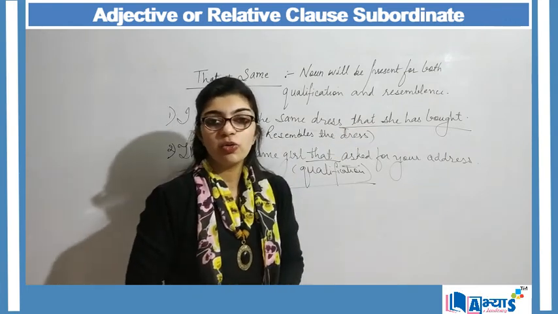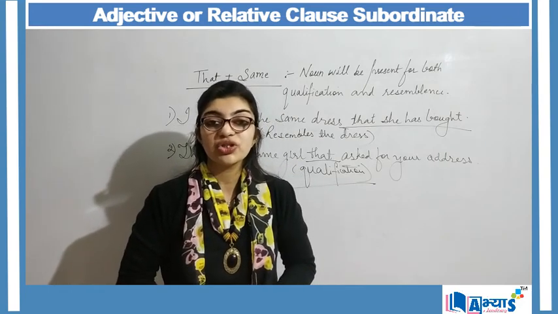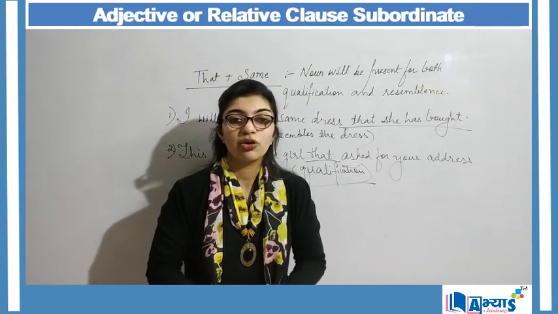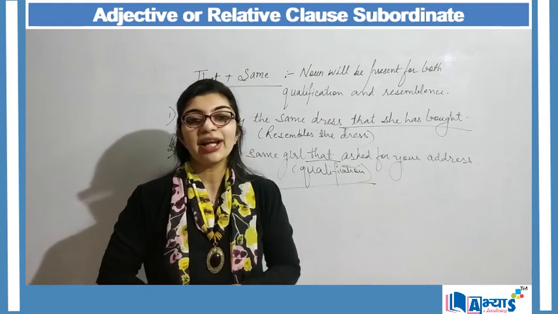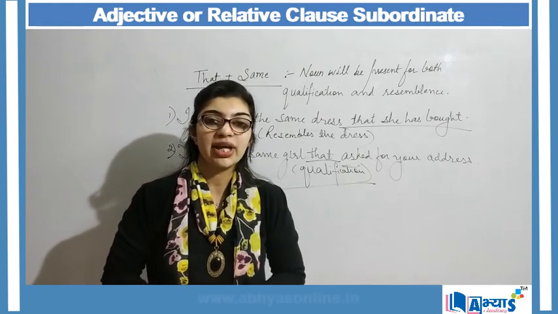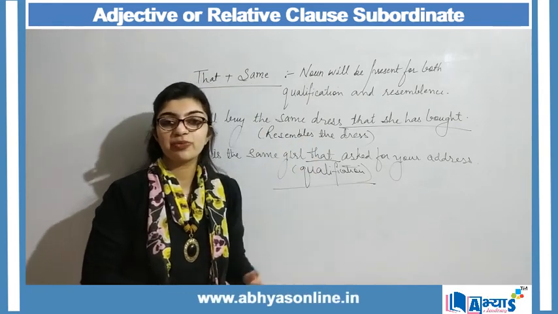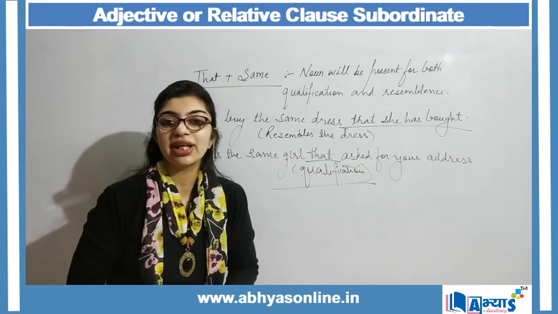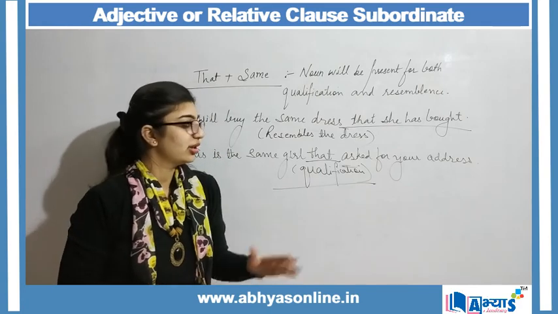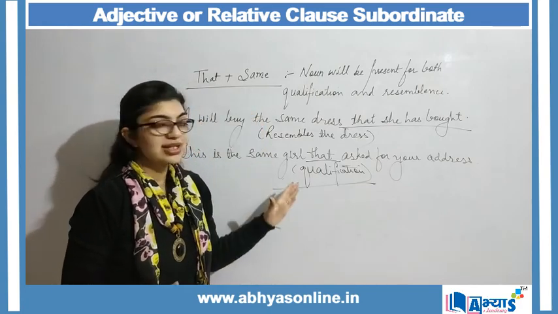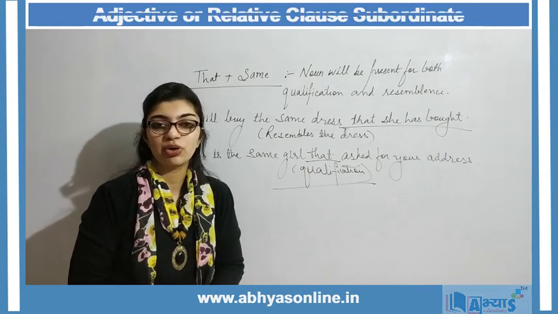So in this video we have talked about clause and then we have discussed the type of clause which is adjective clause. The clause which acts as an adjective is referred to as an adjective clause. That adjective clause should contain a subject and a predicate in it. Then we also discussed different types of connectors which can be used in adjective clause and the role of each connector. We also made use of various examples in our sentences so that we can understand the concept of adjective clause better.